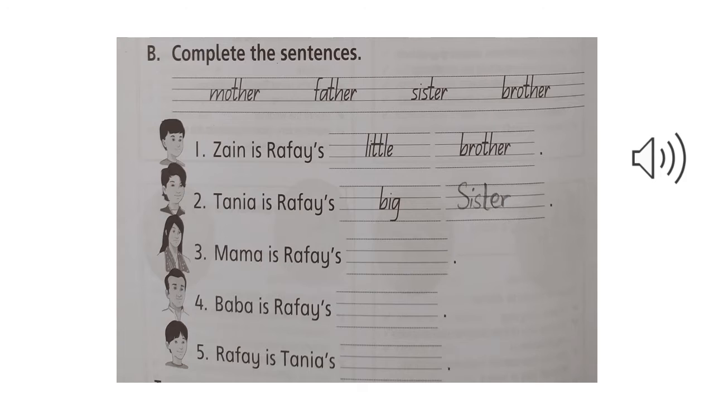Now you have to do the other three, which is Mama is Rafe's. Now you have to write. Now you can take the help of the words given before these sentences, which are mother, father, sister, brother. So obviously Mama is Rafe's mother, Baba is Rafe's father, Rafe is Tanya's brother.